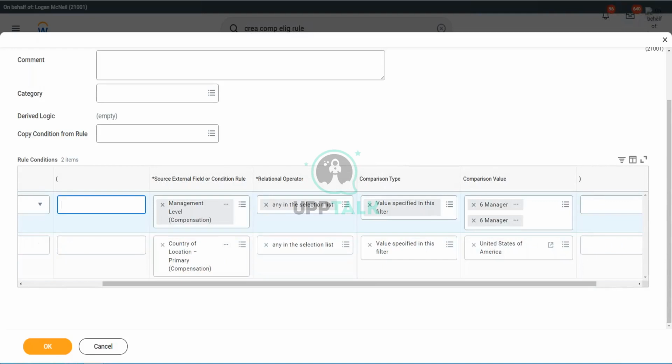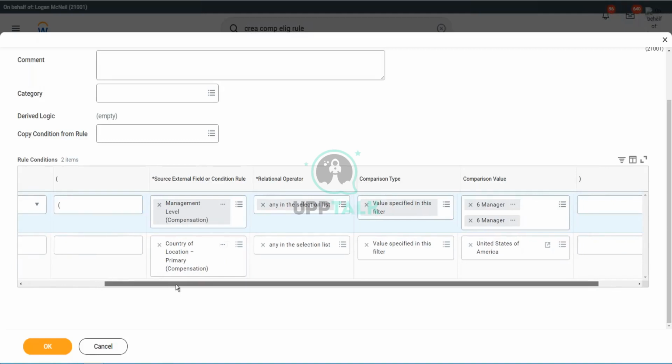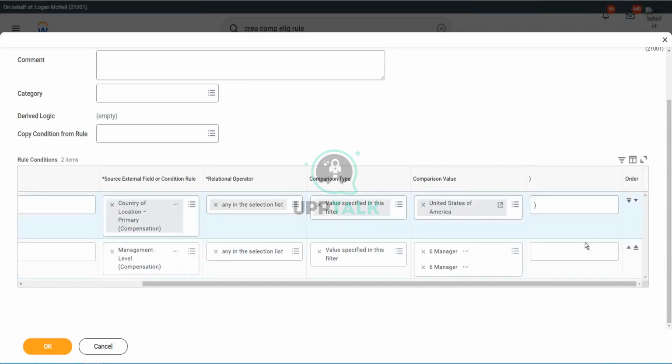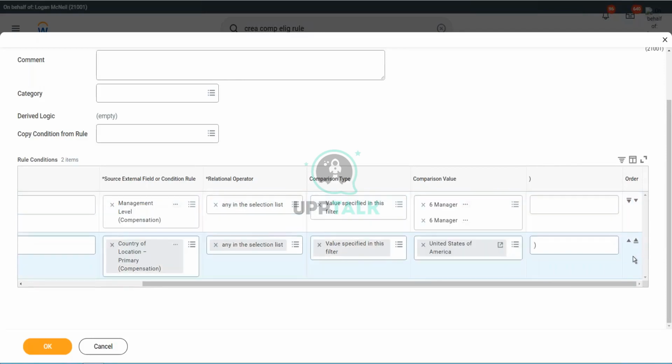Braces. Yes, let's put the braces first. So this is the beginning of the rule, line one, and we scroll to the right and you see, this is where we should put the end, the closing braces. So we will put it here. And before I move to the next thing, I would also like to show you this. You see the up and down arrows? I can move this rule to the top using the up arrow. I can move it below this using the down arrow.